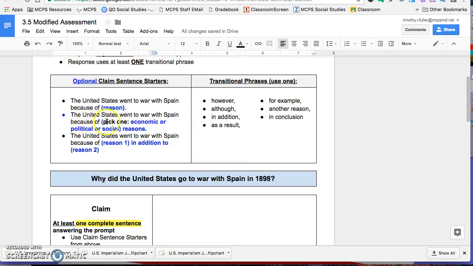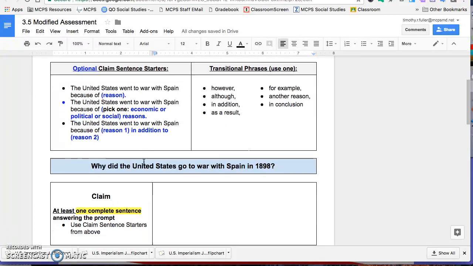Other options could be the United States went to war with Spain because of economic reasons. Pick one. Maybe they went to war for political reasons. Or if you really want to get tricky, you can say the United States went to war with Spain because of reason one, in addition to reason two. You can have more than one reason. So you could say the United States went to war with Spain because of economic reasons, in addition to political reasons. Either are fine as long as you explain your evidence to support that claim.